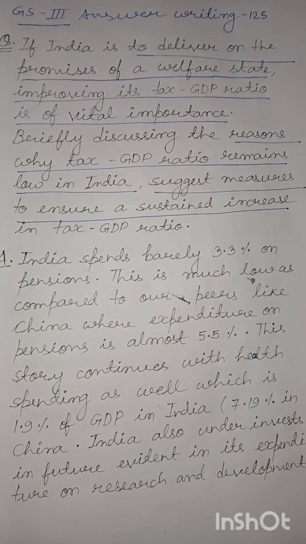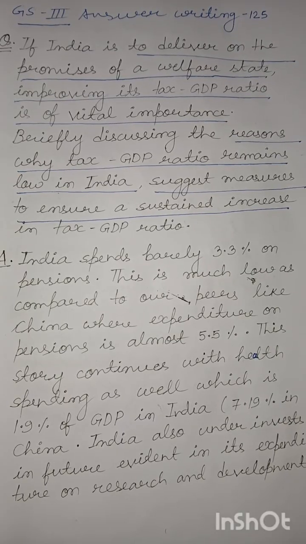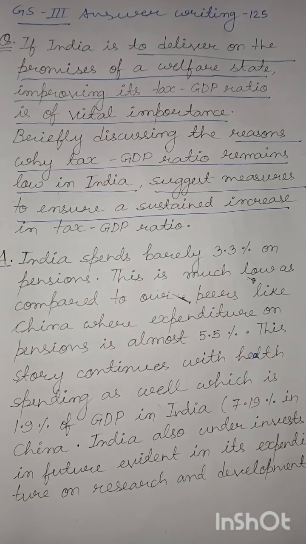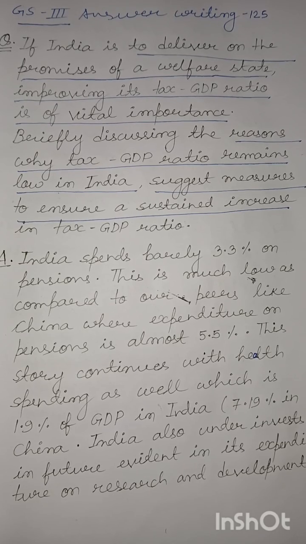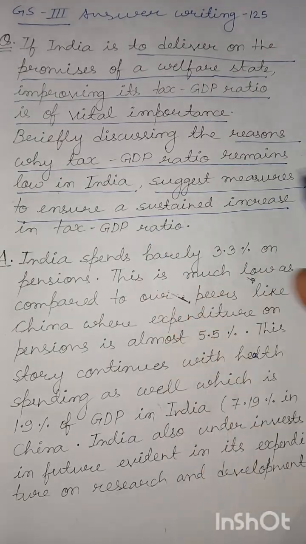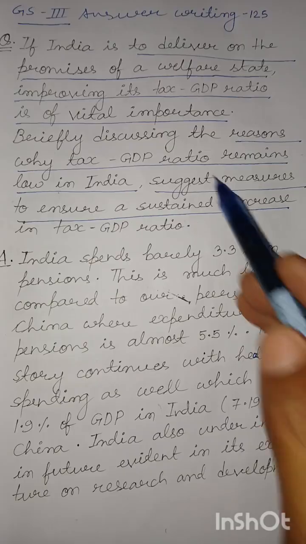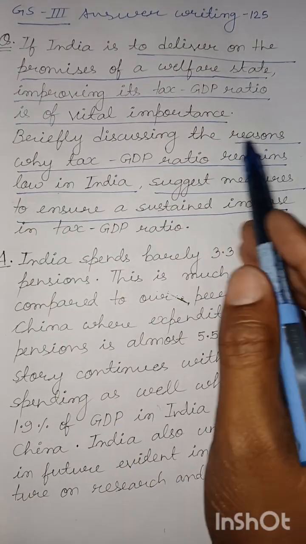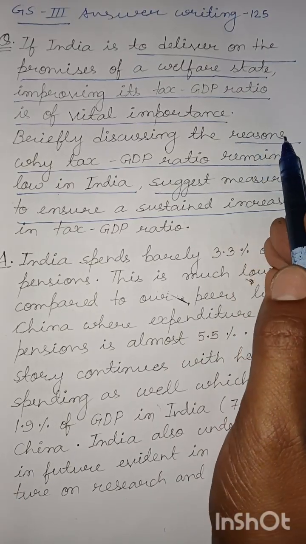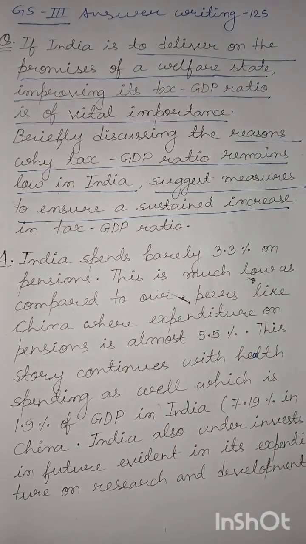In the second part, you have to first talk about the reasons why tax-GDP ratio remains low in India, and then talk about the measures which would lead to an improvement, that is, increasing the tax-GDP ratio in the case of India. These measures would essentially be interventions that try to resolve some of the reasons why tax-GDP ratio remains low in India.